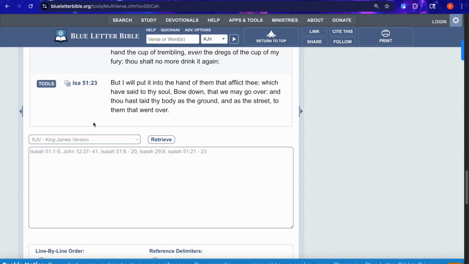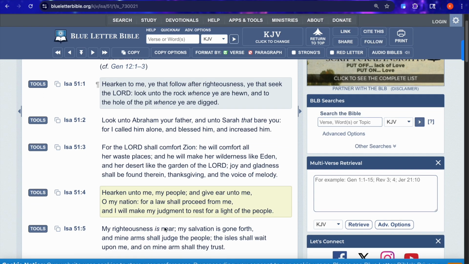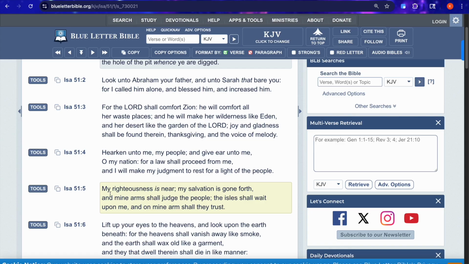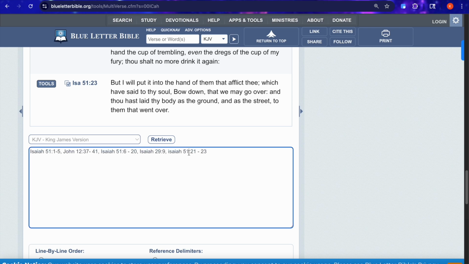So I'm going through Isaiah the 51st chapter, but say I get to a particular verse here, and there's a precept that lines up with this, maybe the 5th verse, rather than having to open a new tab and then open that precept and then switch between tabs. By just typing in here, right? First from Isaiah 51 and 1 to 5, and the precept that I want for the 5th verse, I could just basically plug it in here, and then continue from Isaiah 51 and 6 down to wherever I want, and then say I want to get another precept for that, I plug it in here.